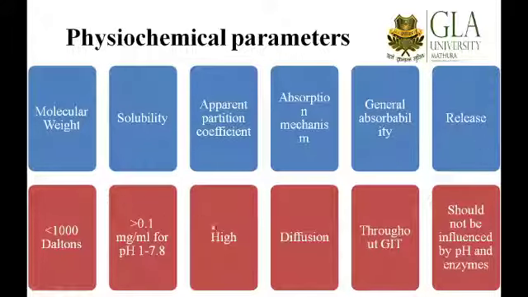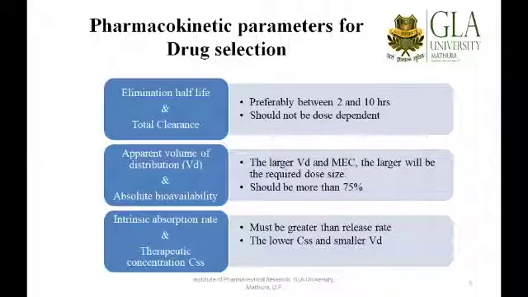So it is basically linked with this pH-based phenomenon, meaning its solubility should not be affected either by the pH or by the enzymes. So all these parameters are basically interrelated. You must be familiar with these concepts, because if you miss the understanding of any of these parameters, you will fail to achieve the desired therapeutic outcome. So let us go into depth on the various pharmacokinetic parameters for drug selection.